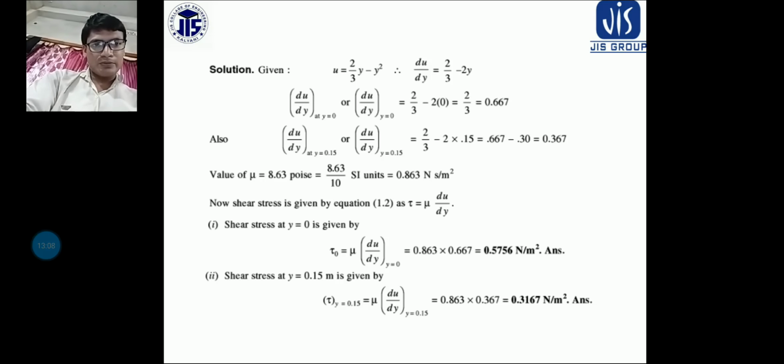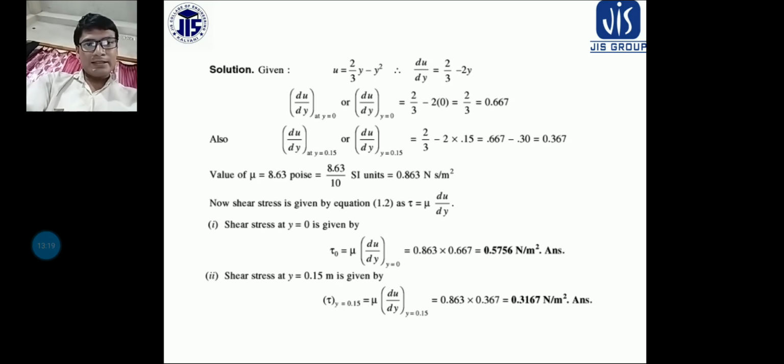Tau is equal to, put the value of y here, 0.15. You will be getting 0.3167 Newton per meter square. So as y is increasing, we can see the shear stress is decreasing, because at the surface of the plate, the ground level, with the water particle in the plate, the shear stress will be more and velocity will be less.